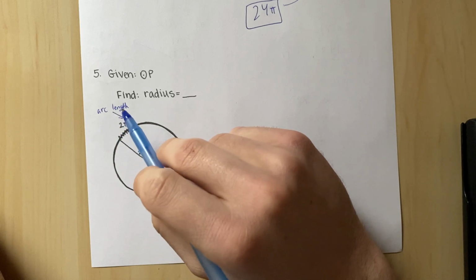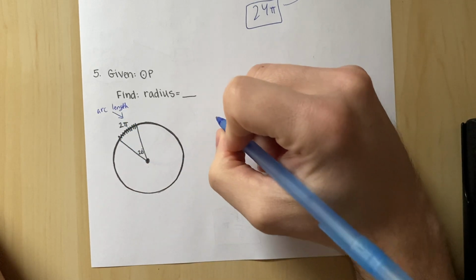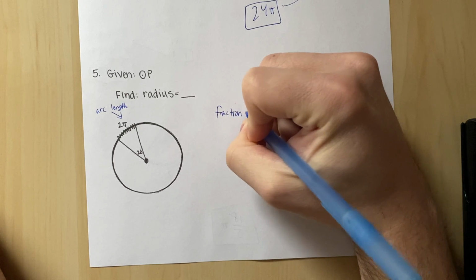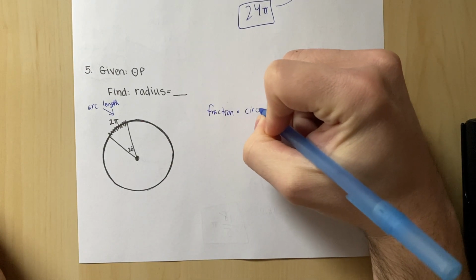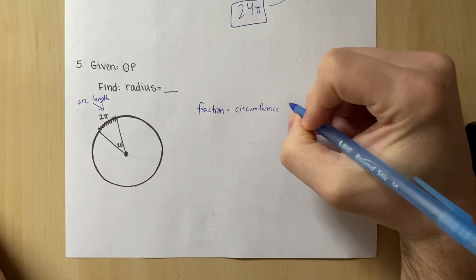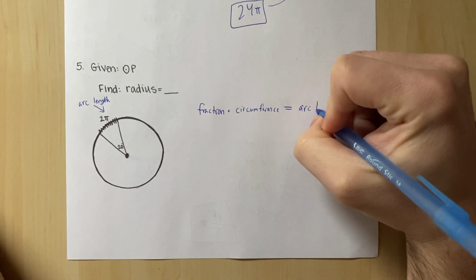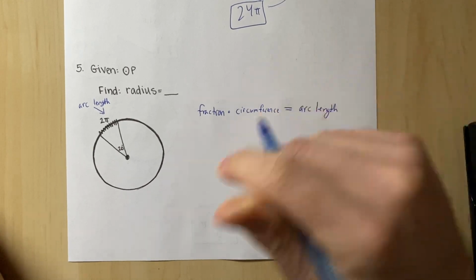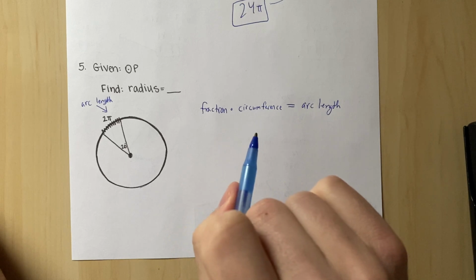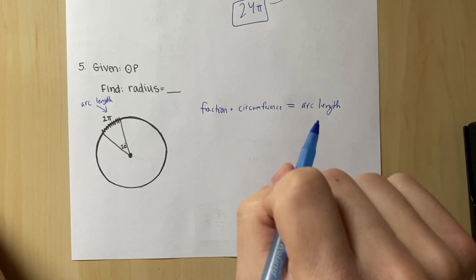So if I'm working with arc length, remember, arc length is a fraction times the circumference. And that will equal whatever the arc length is. That's what we've been doing. We did that on number 3, I think. A fraction of the circumference is the arc length. So let's look what we have.